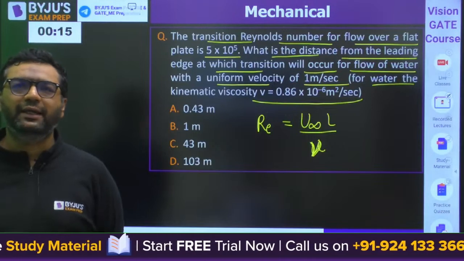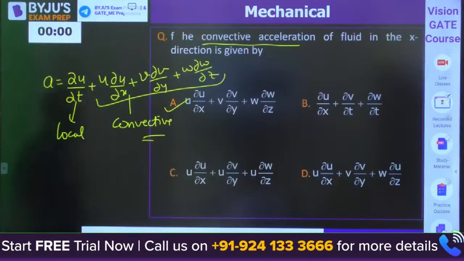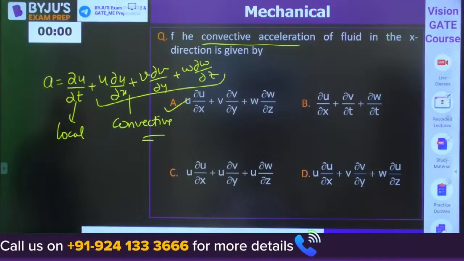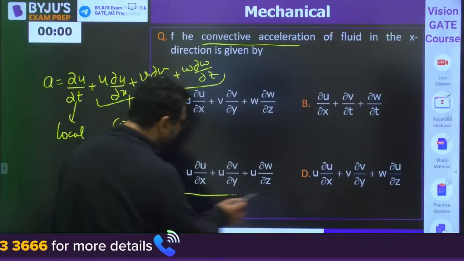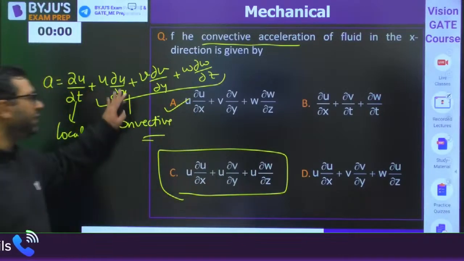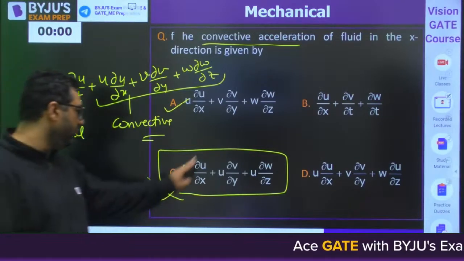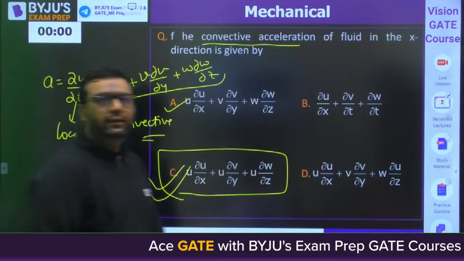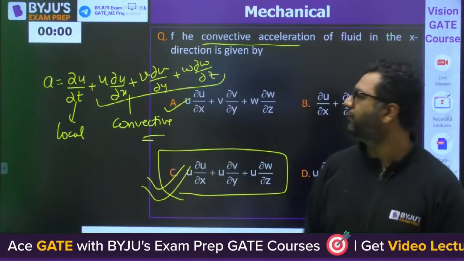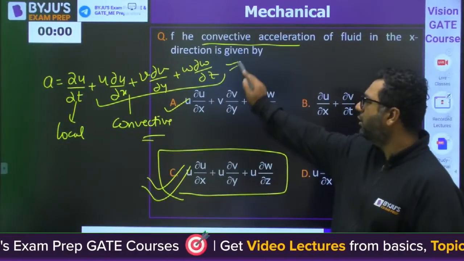Okay, he is asking in the X direction. Sorry. If he is asking in the X direction, then you will say the answer is C. Generally, I am telling you this. Okay, then it's fine. Sorry for my wrong answer. In the X direction, yes, it's fine. But generally, this is the formula.